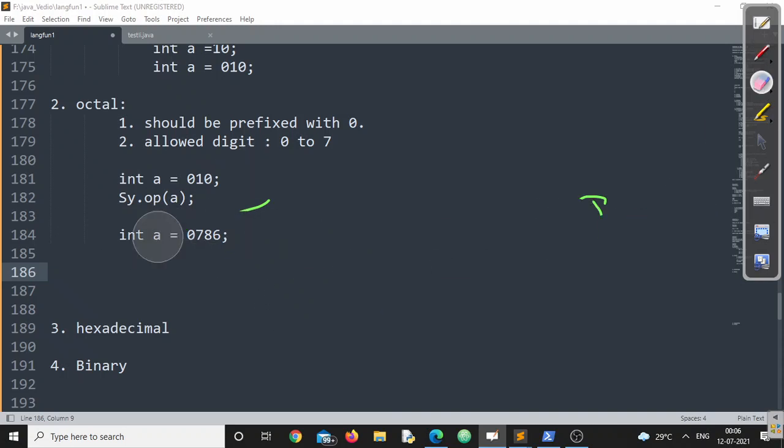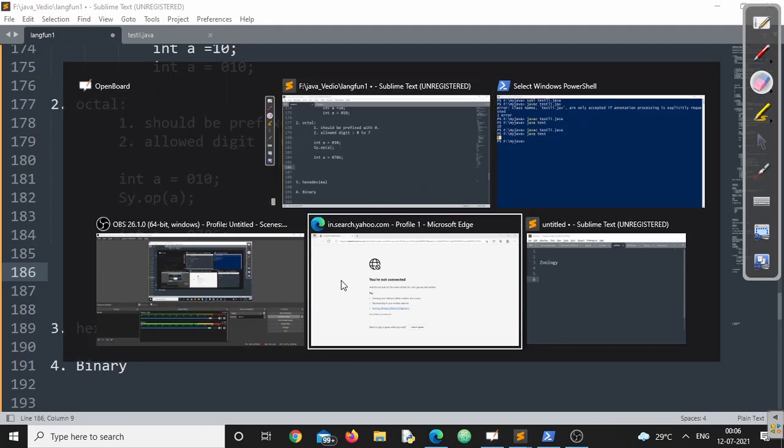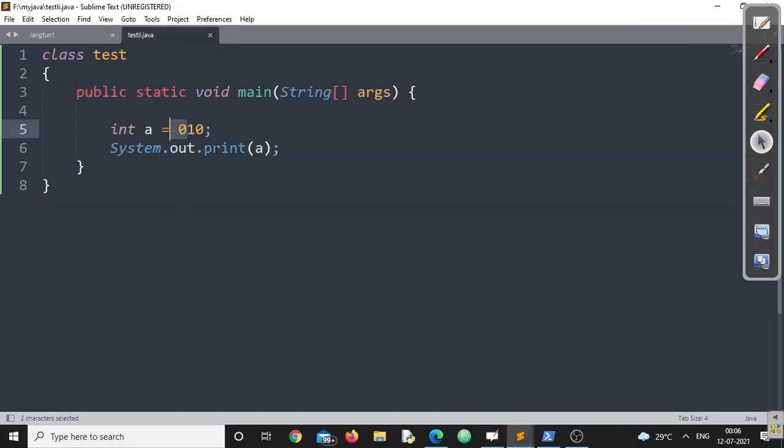Now my question is, what will happen to the compiler? Immediately the compiler will say too large integer value. Let's see what happens. This will be 100% sure. This will be a compiler error, 100%. Let us see what my compiler says.